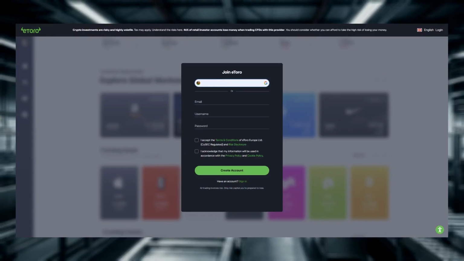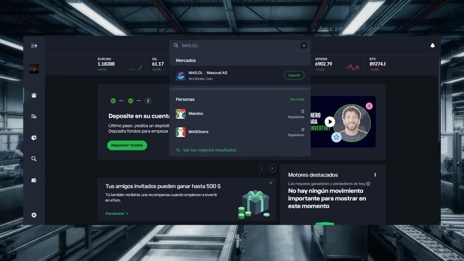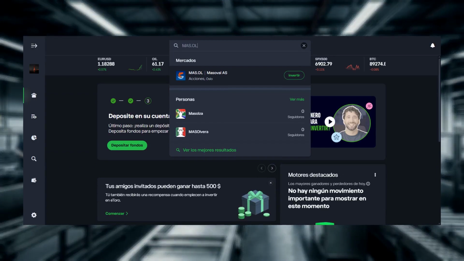After registering, you will need to verify your account, usually with an identity document, and add funds before you can buy. Use the platform's search bar and type the ticker MAS.OL to find the listing. Select the result that corresponds to Masoval AS to open the stock page.